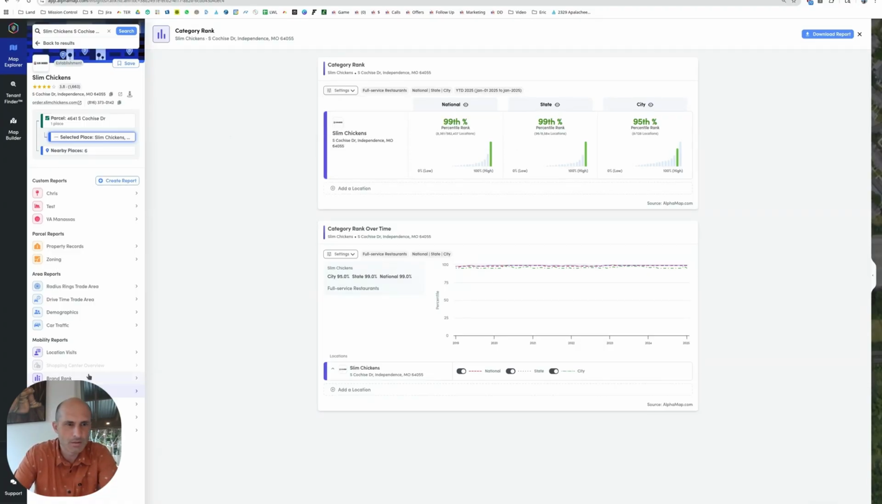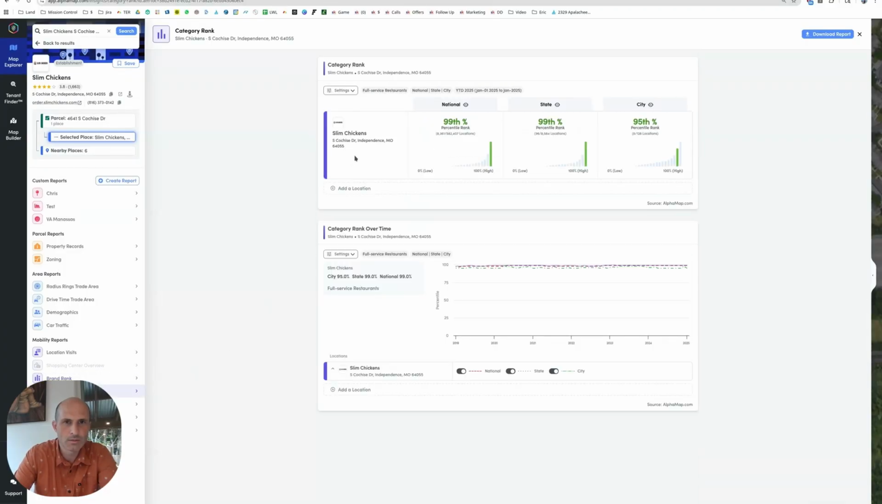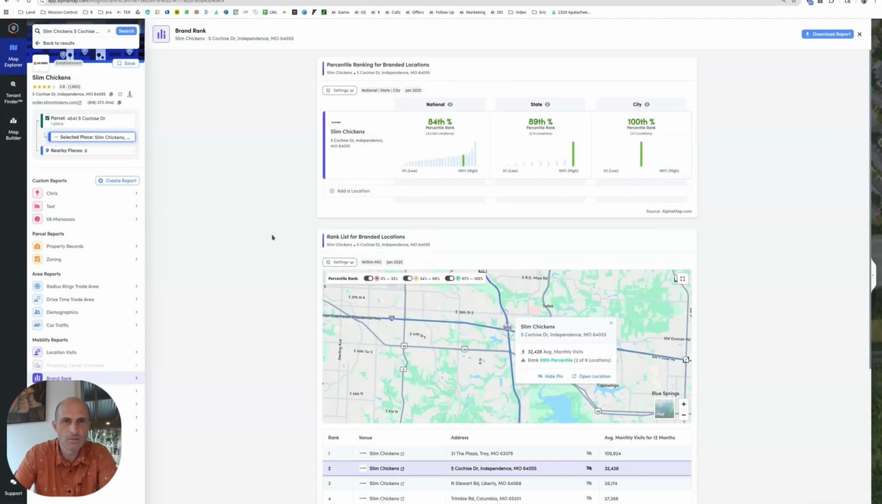Okay, so let's look at brand rank. Oh, okay, so I was looking at the wrong rank. Slim Chickens, this is out of category rank. So okay, that's not this location. This location's 84. Sorry, I clicked on the wrong buttons. This is 84 percentile. Still really good location for Slim Chickens. So this is with Minnesota. I want to change this to national.